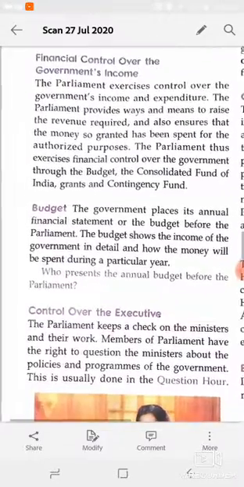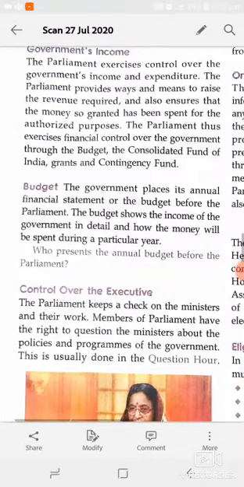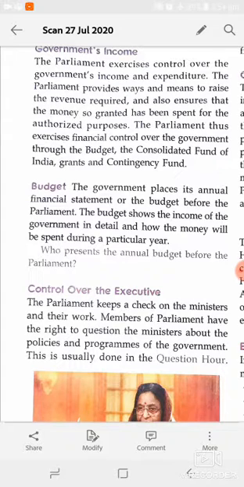So budget. Yes students, as we know, in a year there are two budgets, the ordinary budget and the railway budget. Clear? So basically what is a budget? Let's see. The government places its annual financial statement, or budget, before Parliament. Yes, budget means the annual statement of the government, the sources of government income and expenditure by the government, all included in a budget. So it is a financial statement of the government.